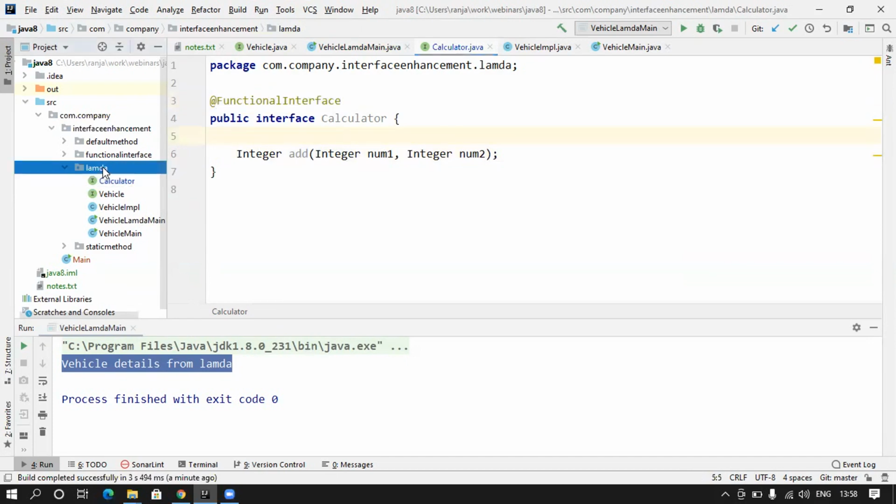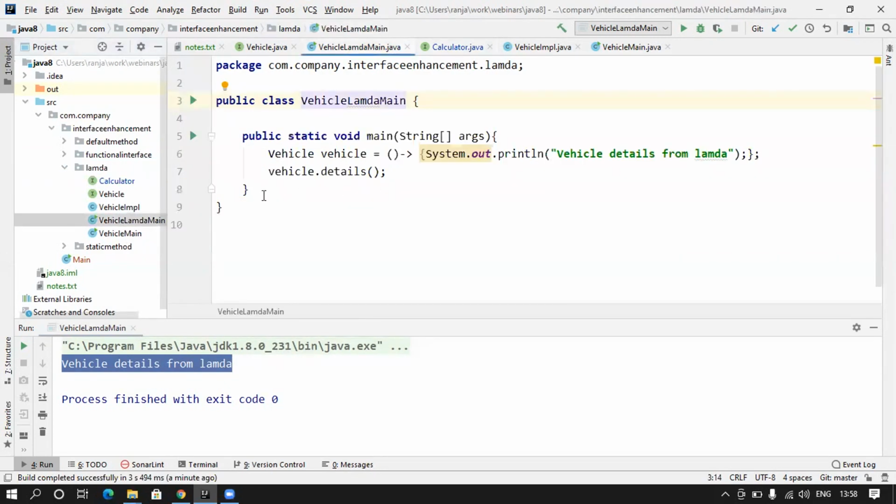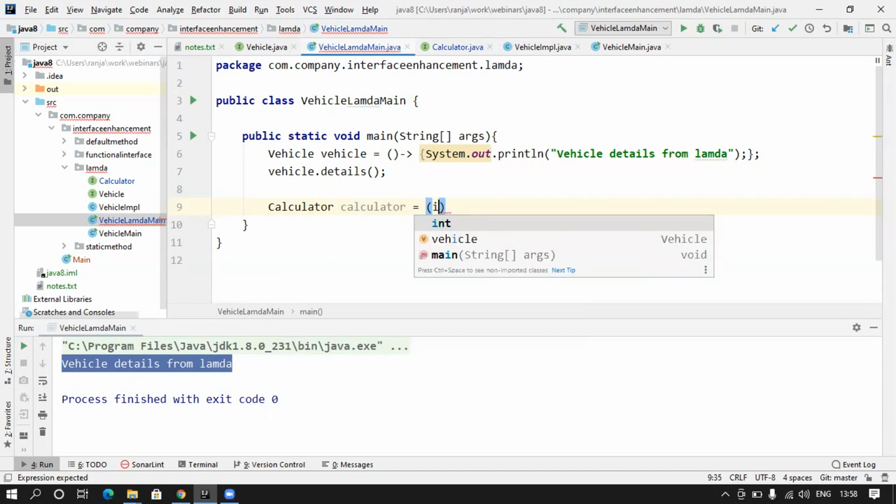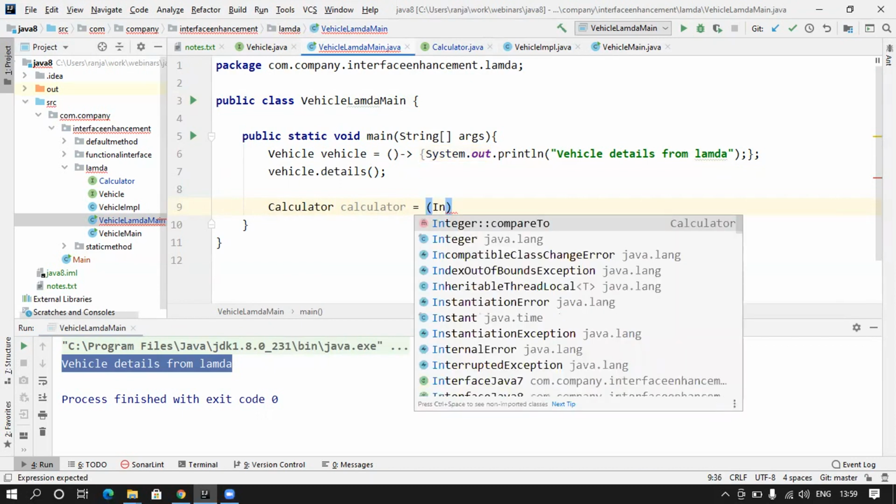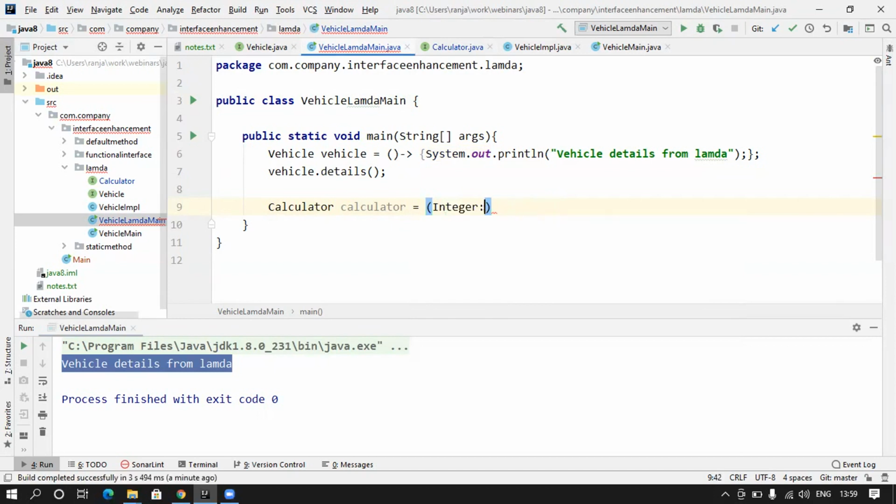So now let's go ahead and let me try to use this. I can create a main method class, or I can also use it here. So let's say here, what I will do, calculator equal to, because this method is taking 2 arguments, I have to pass integer comma integer.